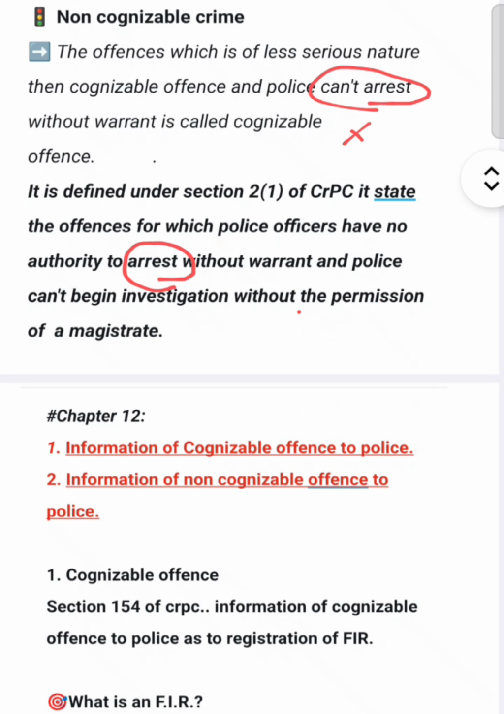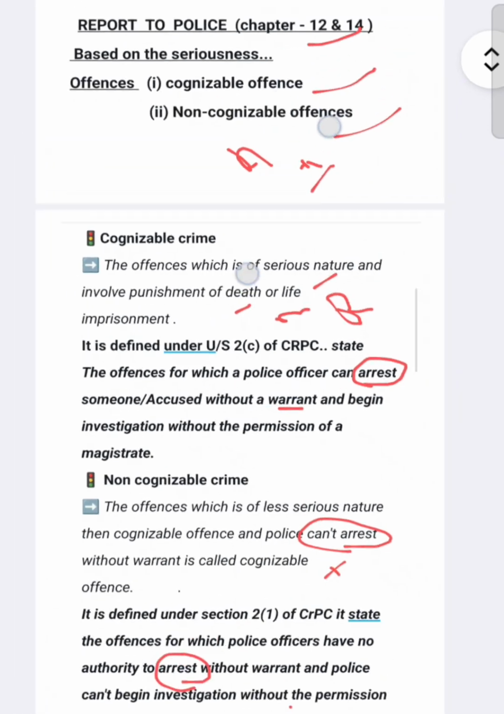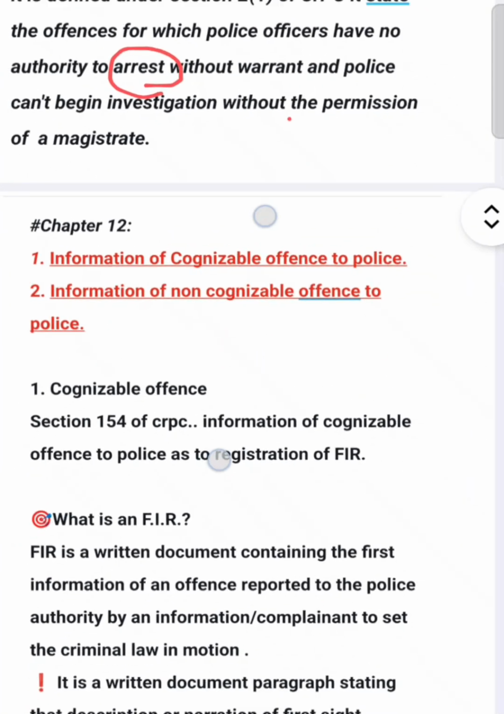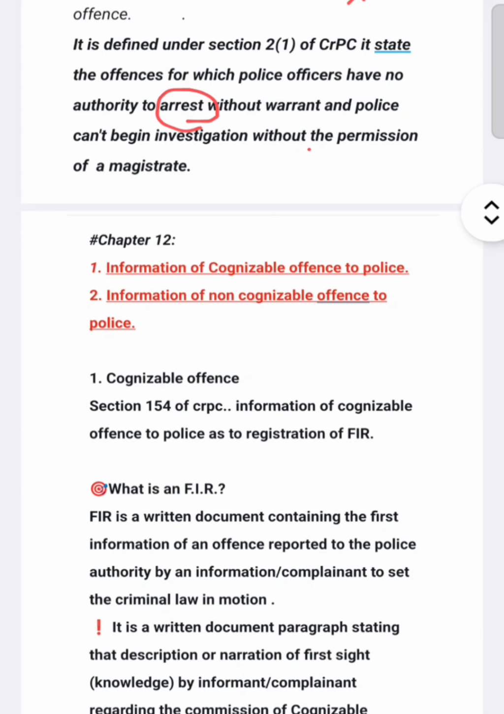Now moving further, chapters 12 and 14. So now we start chapter 12. In chapter 12, we will study two topics: first, information of cognizable crime to police, and second, information of non-cognizable crime to police. Means first we will know how cognizable crime is reported to police and how non-cognizable crime is reported to police.